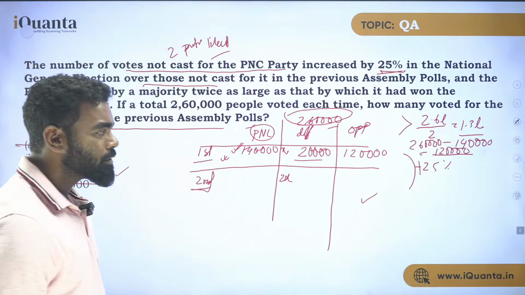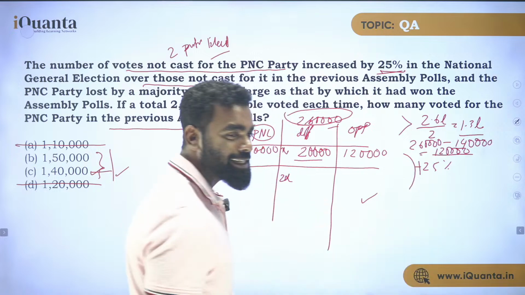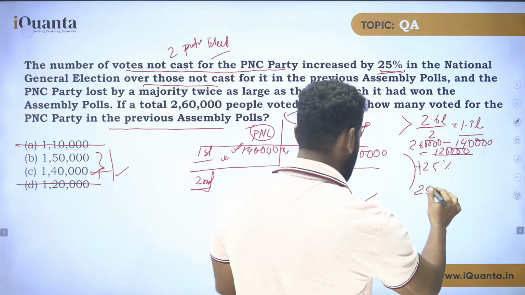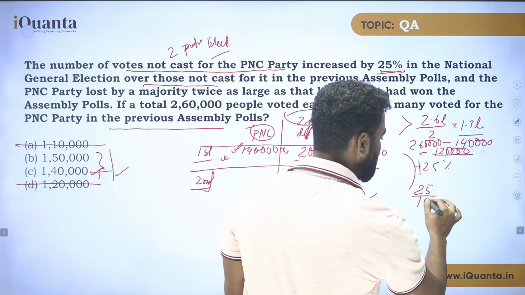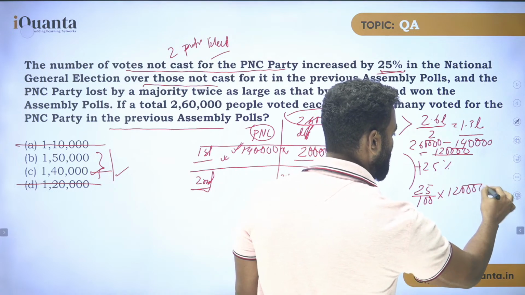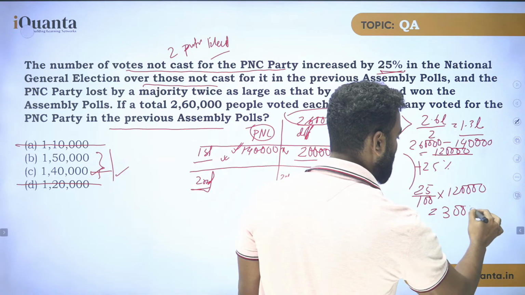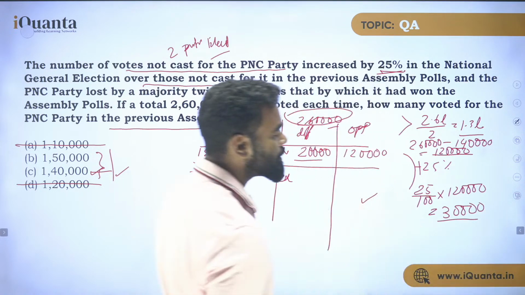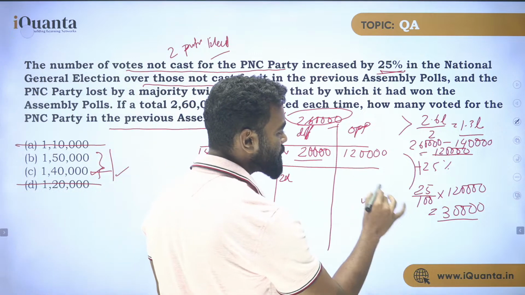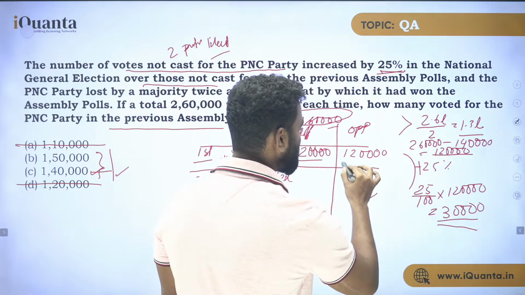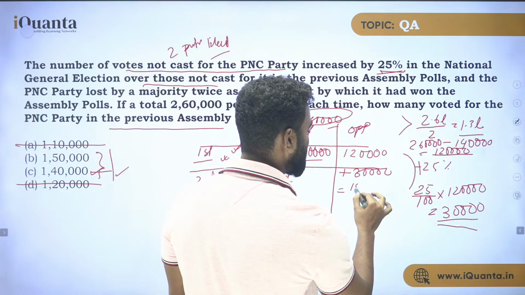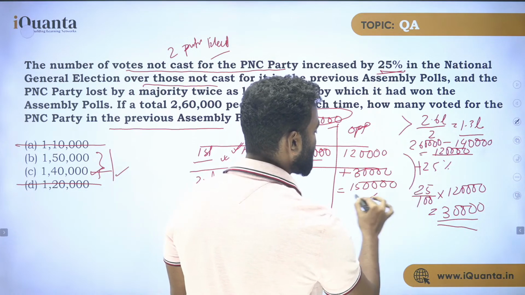Now it is given that the opposition's vote is increased by 25%. So what is 25% of 1,20,000? It is nothing but 30,000. So the opposition's vote is increased by 30,000. What is the opposition's vote now, 1,20,000 plus 30,000? It is 1,50,000. So the opposition now got 1,50,000 votes.